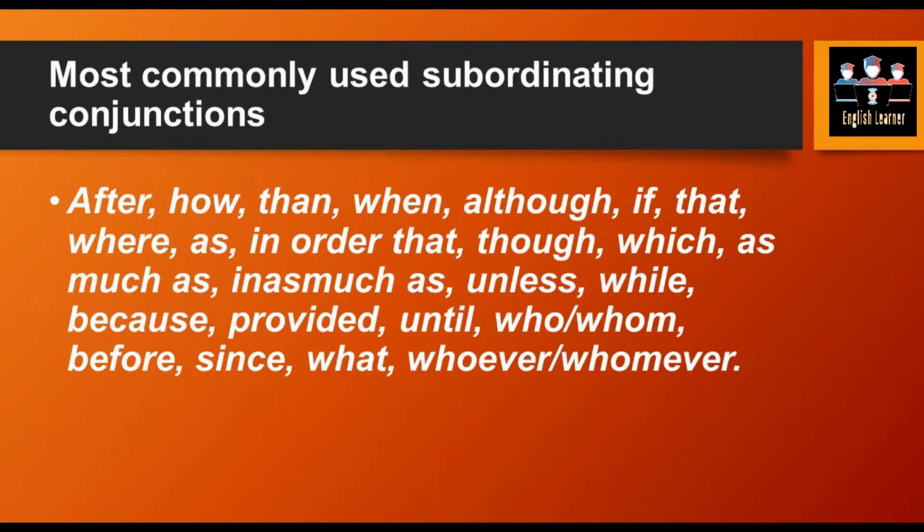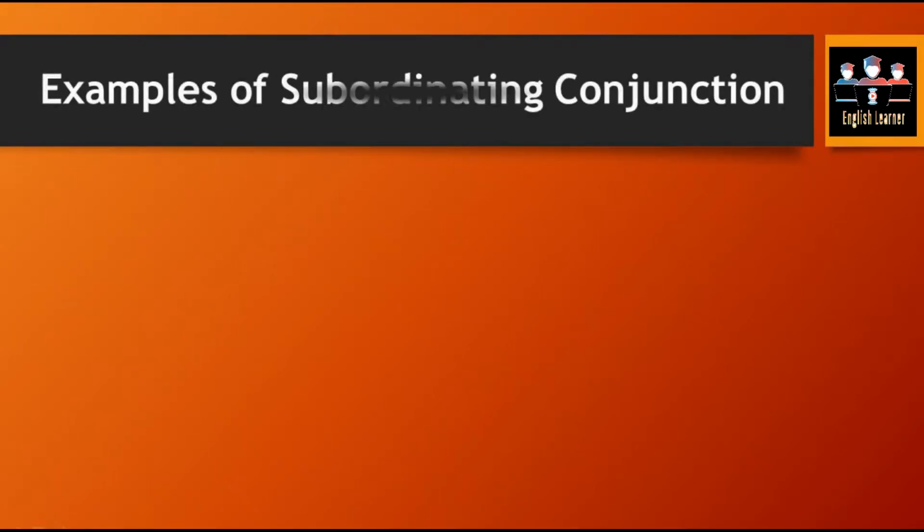We cannot obviously learn the whole list of subordinating conjunctions. We are going to figure them out in a sentence by considering the dependent and independent clause in a sentence. Now we are going to deal with the examples of subordinating conjunction.